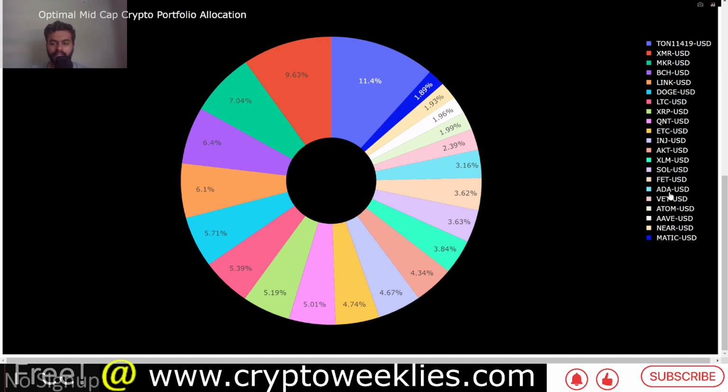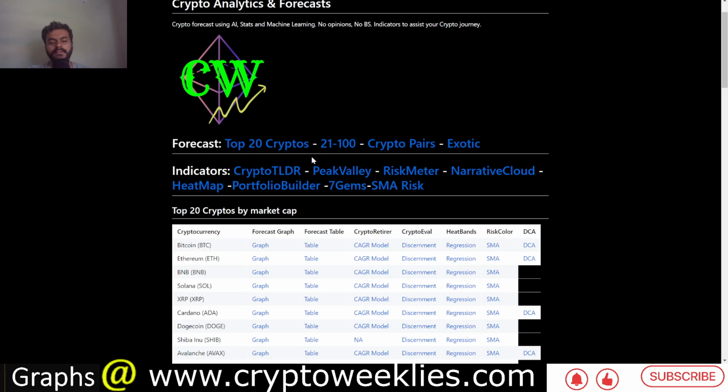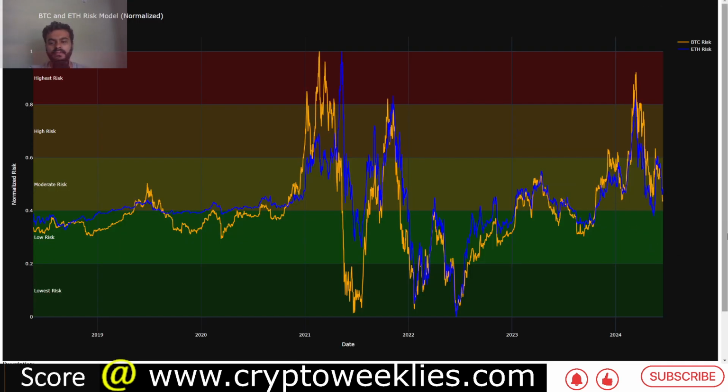This is again not financial advice. ADA definitely has an allocation of about 3.16% based on the price action since the bear market began. So looking at the SMA risk, this is Bitcoin and Ether. The key idea over here is the difference between the price and the simple moving average.